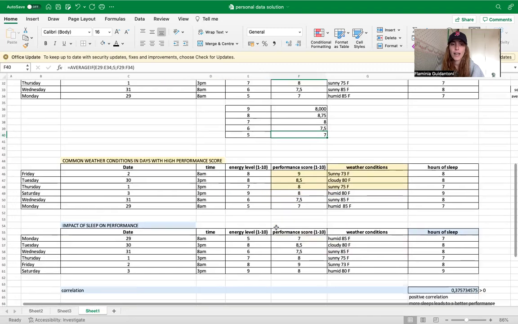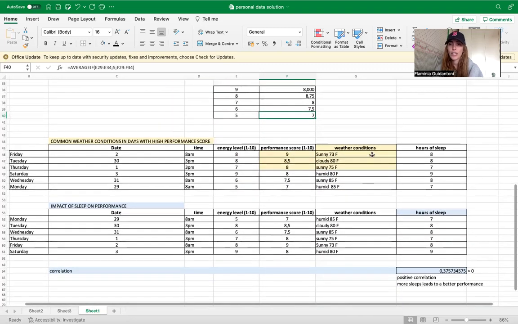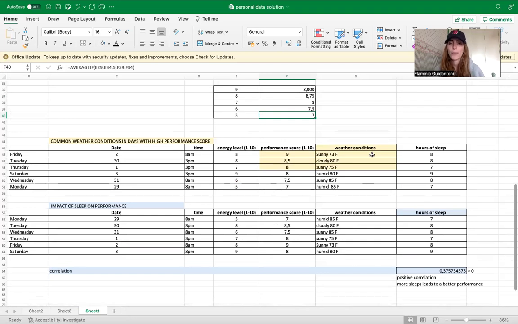Moving forward, I wanted to include the weather conditions. I wanted to see if the weather condition could have an impact on the days in which I perform better, and which weather is better for me to perform better.